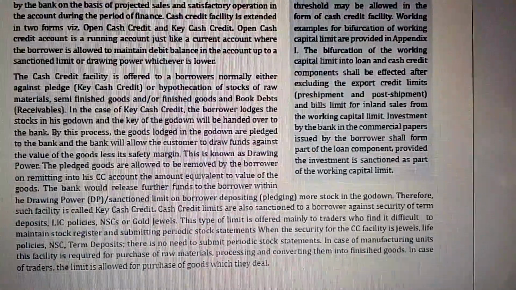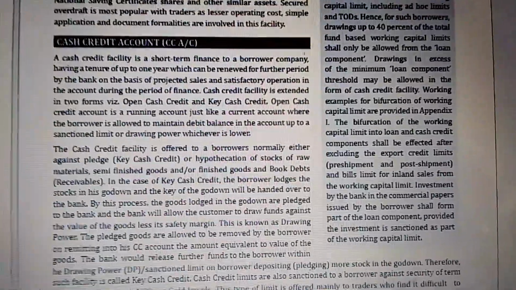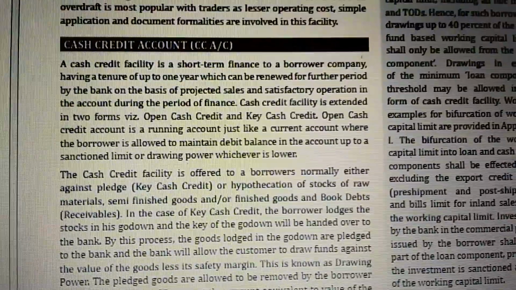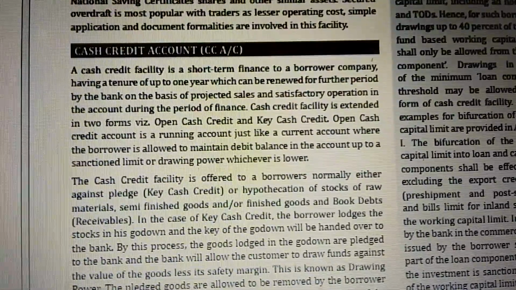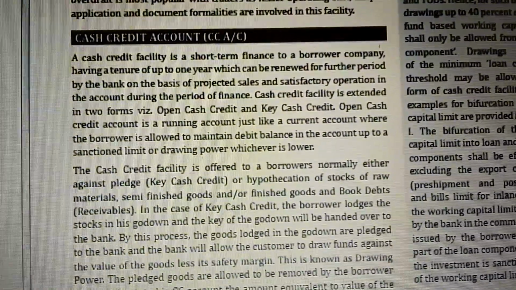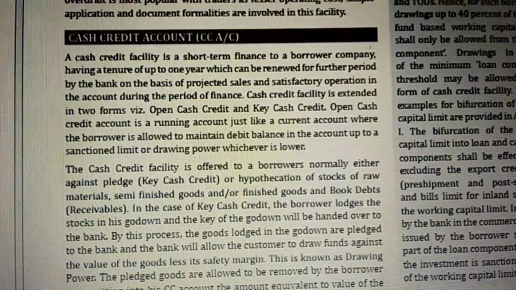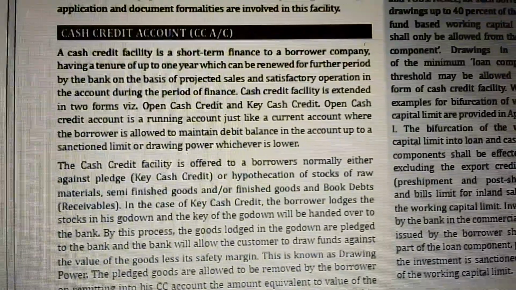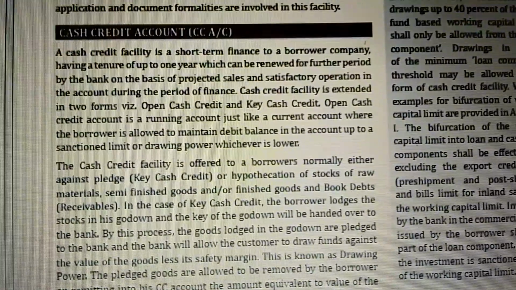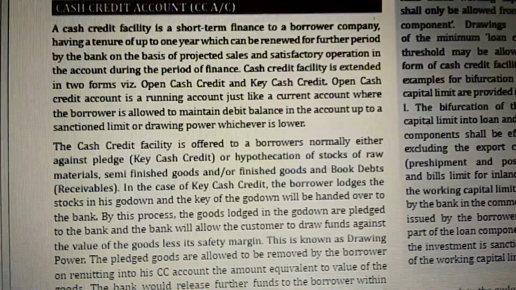the working capital limit. All right, now we are coming here. Cash credit account, CC account. A cash credit facility is short-term finance to a borrower company having a tenure of up to 1 year, which can be renewed for a further period by the bank on the basis of projected sales and satisfactory operations in the account during the period of the finance. Cash credit facility is extended in two forms: open cash credit and key cash credit.